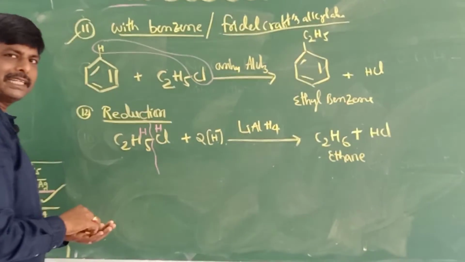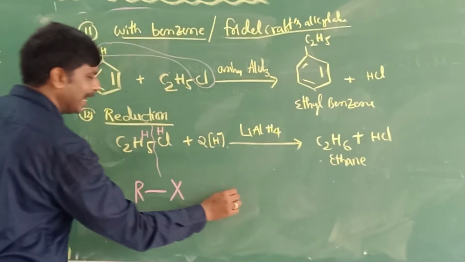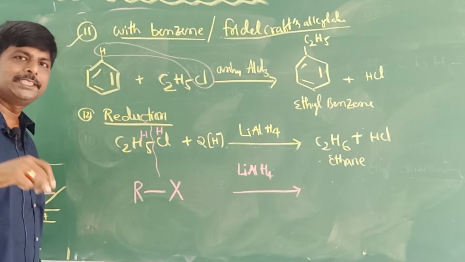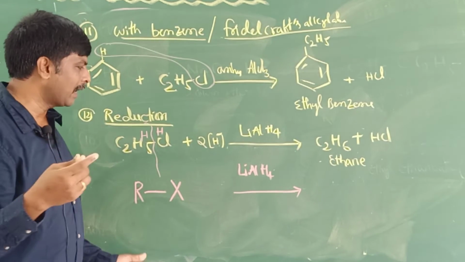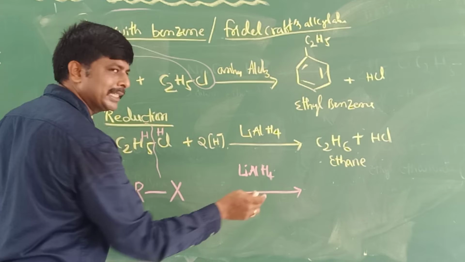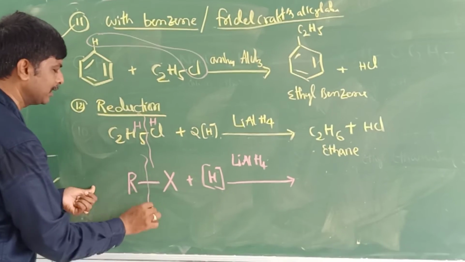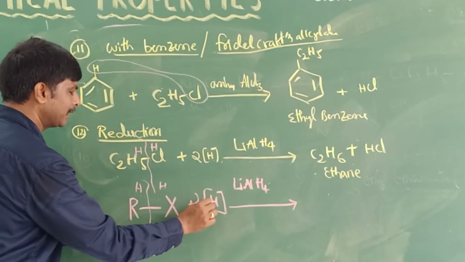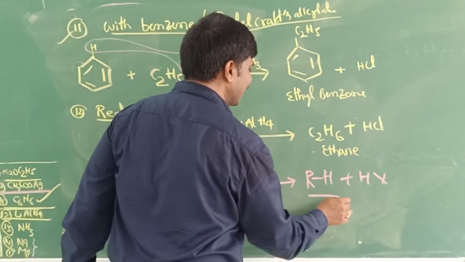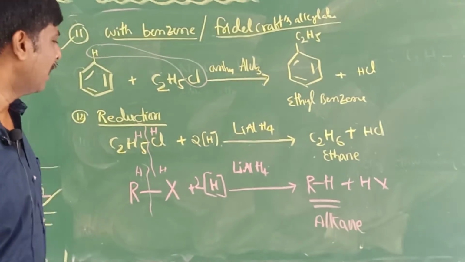In general, you take any alkyl halide RX, haloalkane, and treat it with any reducing agent: LiAlH4, zinc-copper couple, sodium amalgam. With any commonly used reducing agent in organic chemistry, reduction will take place, meaning addition of hydrogen. How many hydrogens are needed? Two. Here 1, here 1. So the product is RH plus HX. What is RH? RH is nothing but an alkane. So alkyl halides on reduction give alkanes.